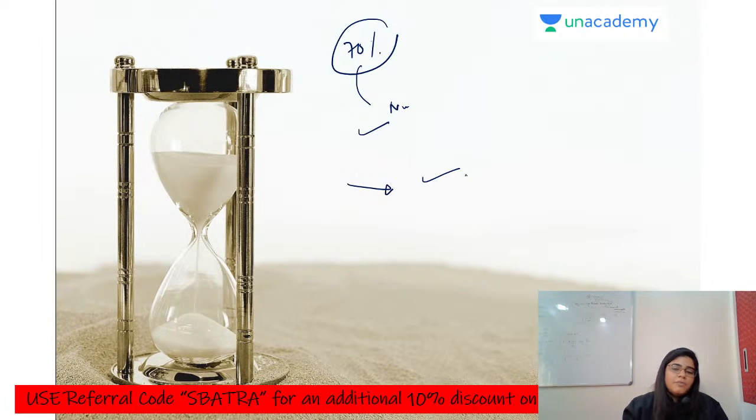For IIT Bombay, you have to definitely get a very good rank. If you're aiming for IIT Bombay, you should get at least AIR 30, you should expect that. It is not dependent on the number of marks. It depends on rank.